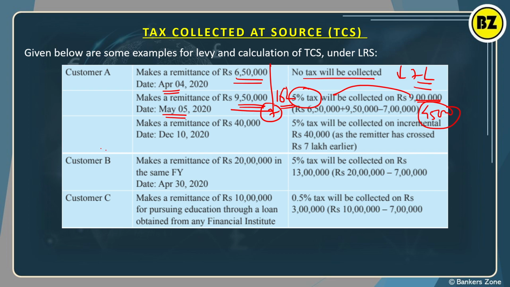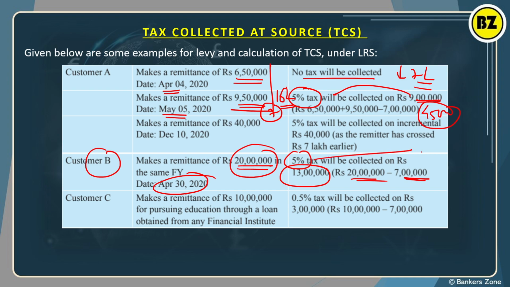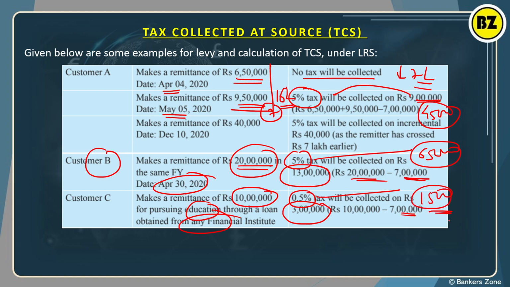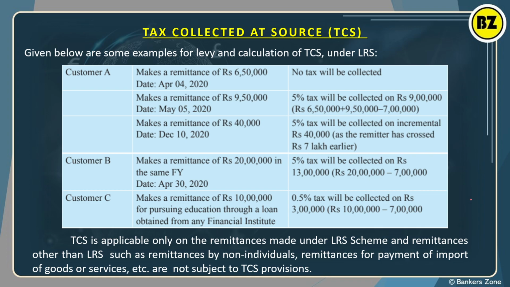Next, what is customer B doing? 20 lakh he is sending on April 3rd. So 20 lakh, up to 7 lakh no tax. So 20 minus 7, so on 13 lakh, 5% should be the tax collected. So the amount will be 65,000, right? Now here the person is remitting 10 lakh for an education loan, and in such cases up to 7 lakh no tax, so remaining is 3 lakh. On 3 lakh 0.5%, because it is an education loan, so 1500 will be the tax collected. Okay, it is very easy, right?